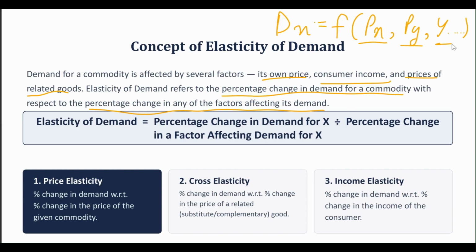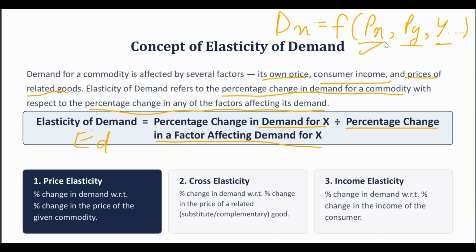Okay. So we are going to see the formula of elasticity of demand, which we can write as ED, right? So it is the percentage change in demand for X divided by the percentage change in a factor affecting the demand for X. So how much the quantity has basically changed with respect to the change in one of the factors which is affecting the demand.